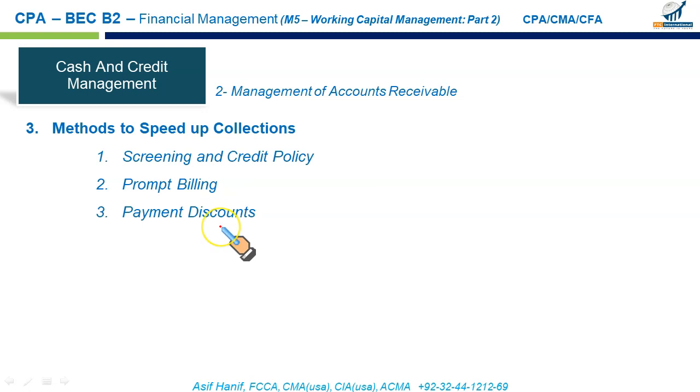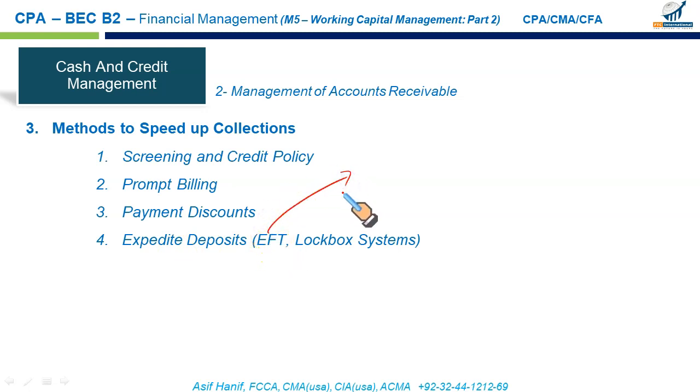Next is payment discounts. You can offer an early payment discount, just like your vendors offer you early payment discounts. You can also offer early payment discounts to your customers. Then you can expedite deposits through electronic fund transfer. You ask your customers to directly deposit the money in your bank through electronic fund transfer.